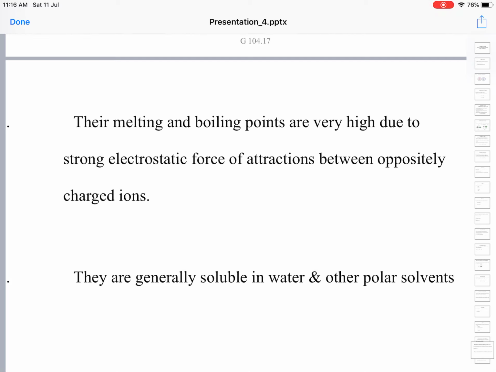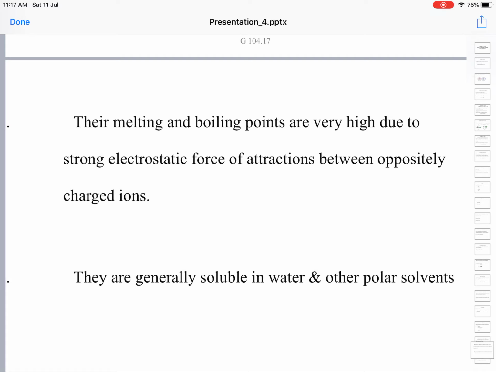So, to separate the ions, you have to spend a very huge amount of energy. It requires lots of energy to separate these ions. So, their melting and boiling points are usually very high for all the ionic compounds, because the ions are held by very strong electrostatic force of attraction.